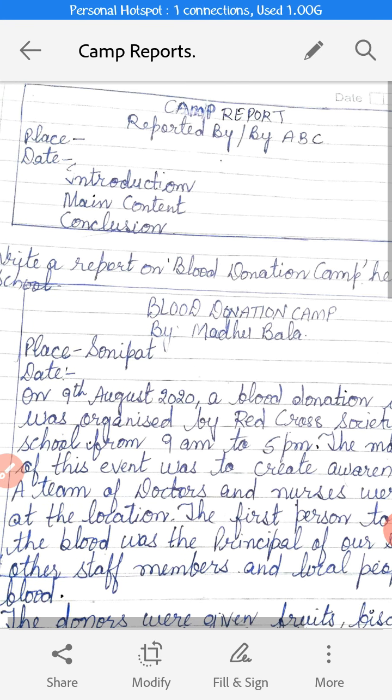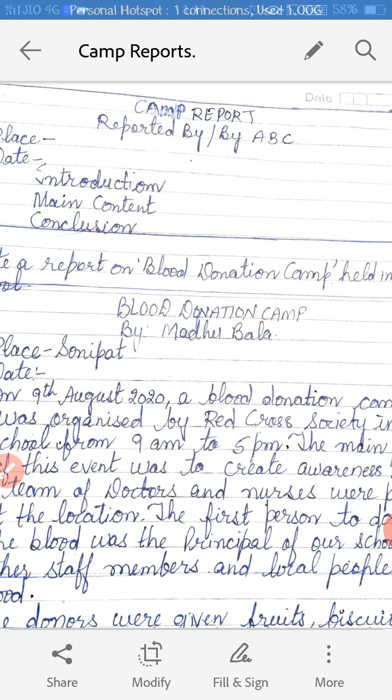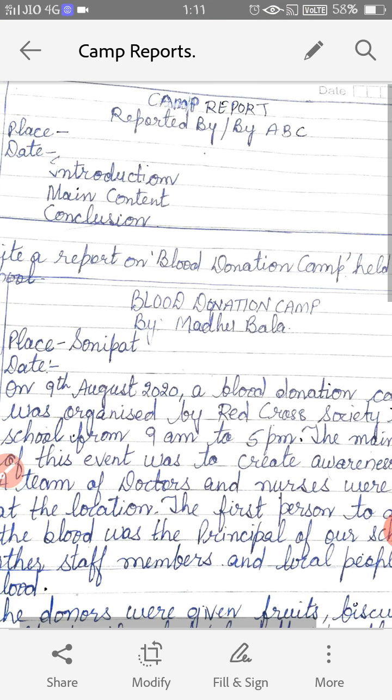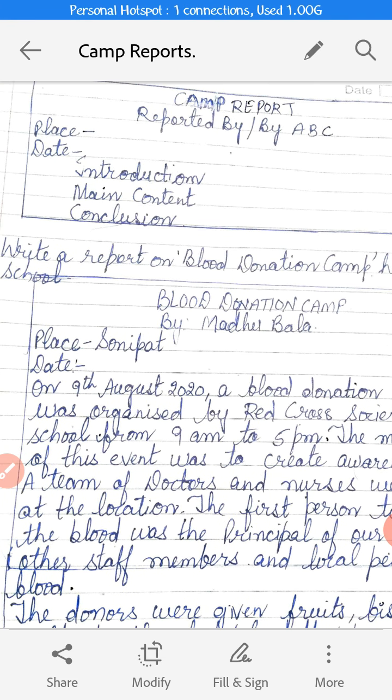First of all, you have to draw the box. Then in between the box you have to write camp report in capital letters, and afterward you can write reported by, or simply by ABC, or you can write your name also. On the left hand side of the box you have to write place and date, and place can be shifted above or down. And then the three important things: the introduction of the report, the main content, and the conclusion should be there.